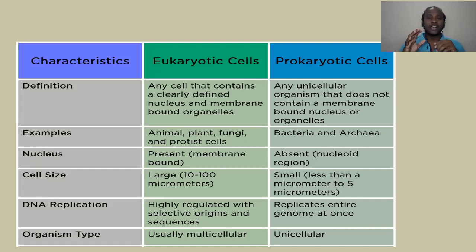And coming to DNA replication, which is highly regulated with selective origins and sequences in eukaryotic cells, whereas prokaryotic cells replicate the entire genome at once. Clear? Because in prokaryotes the genome is not of a very typical length, it is very small in length. In this case, the entire replication will complete at the same time.